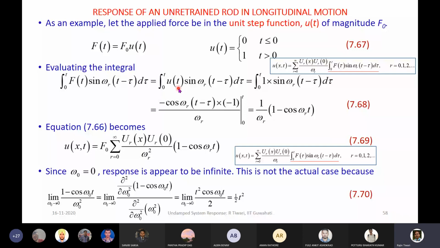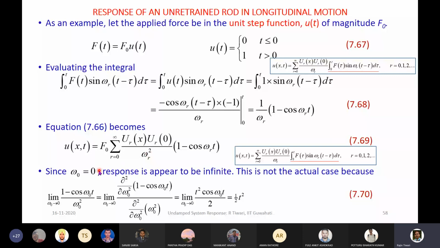So only u, then we can integrate this from 0 to t. From 0 to t, u(t) has one value, so we only need to integrate this particular term. Here you can see this is tau, this is also tau, so that we need to replace. If we integrate this function like this, we'll get a closed form of this integral. So now we can substitute this here in place of this.